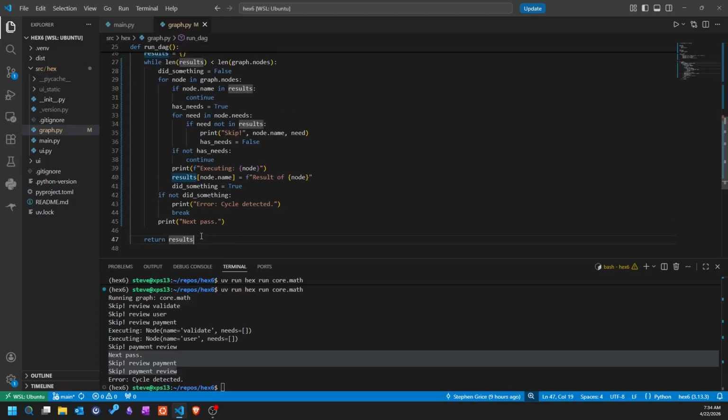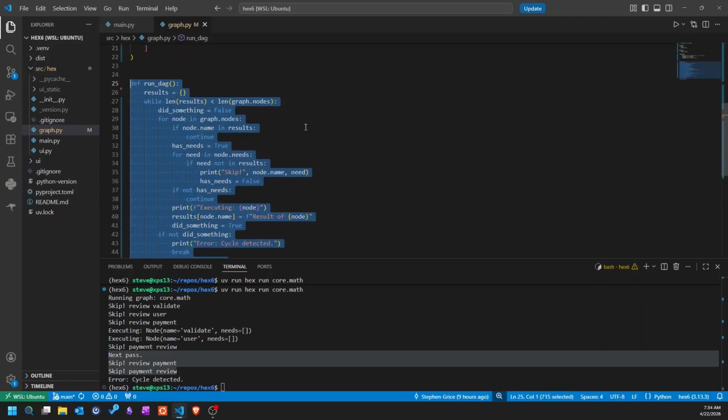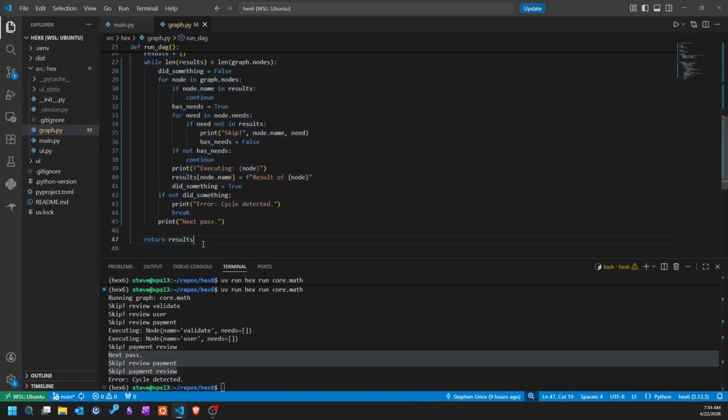So less than 50 lines. I mean, the real code here is like 20 lines, right? So this is powerful, I think.